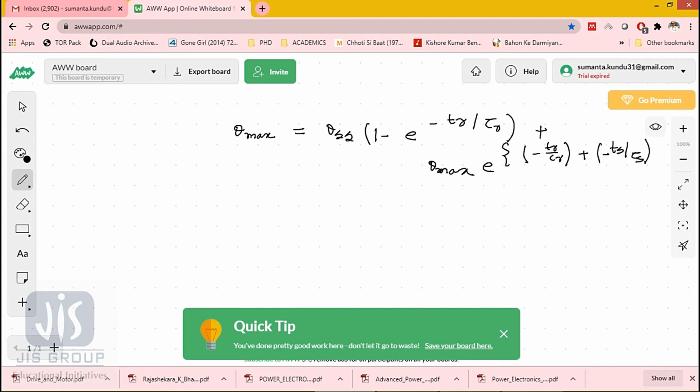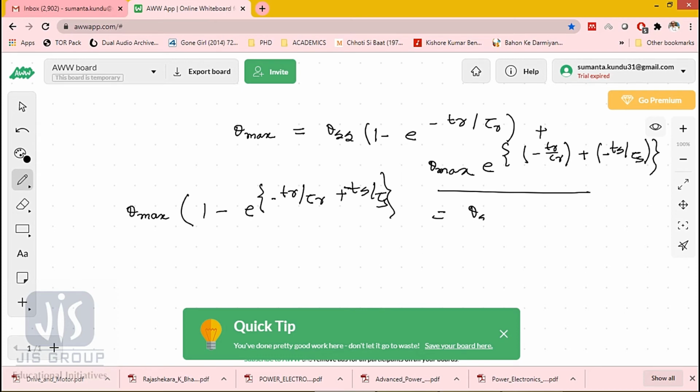So now this is my equation. From here, I will bring this term to the left hand side, and this theta max I will take common. So theta max, I will take common, 1 minus e to the power minus tr by tau r plus ts by tau s with a minus sign, okay. And here it will become theta ss into 1 minus e to the power minus tr by tau r.